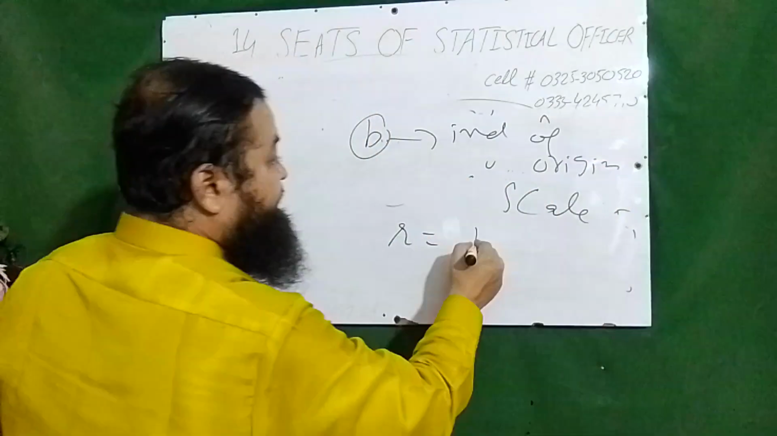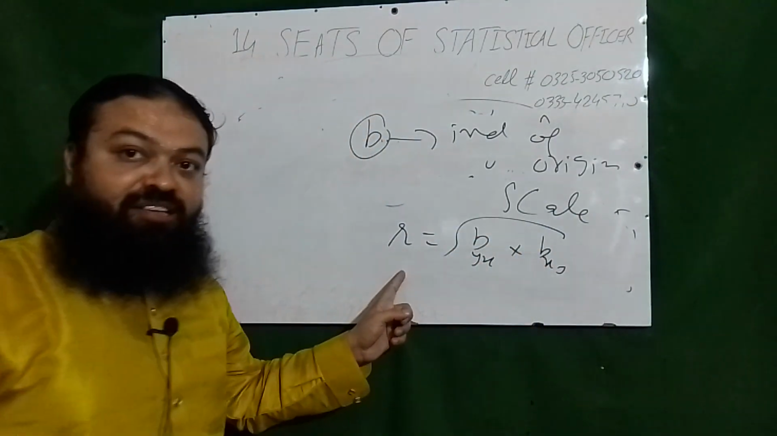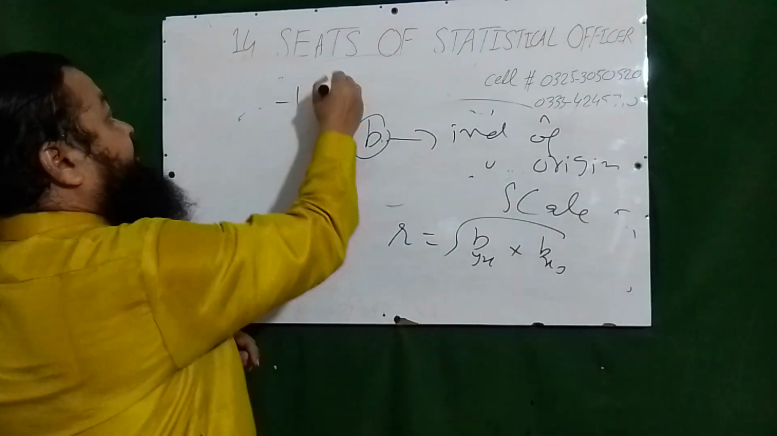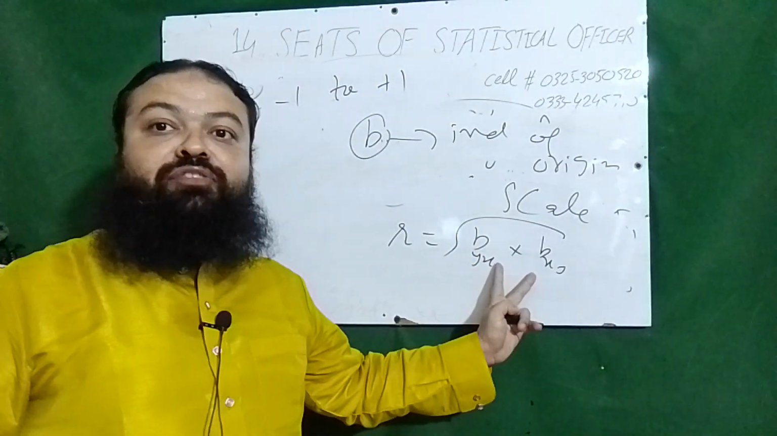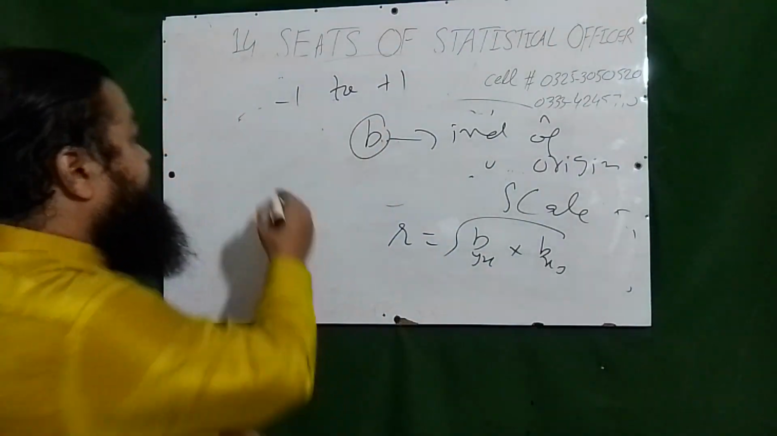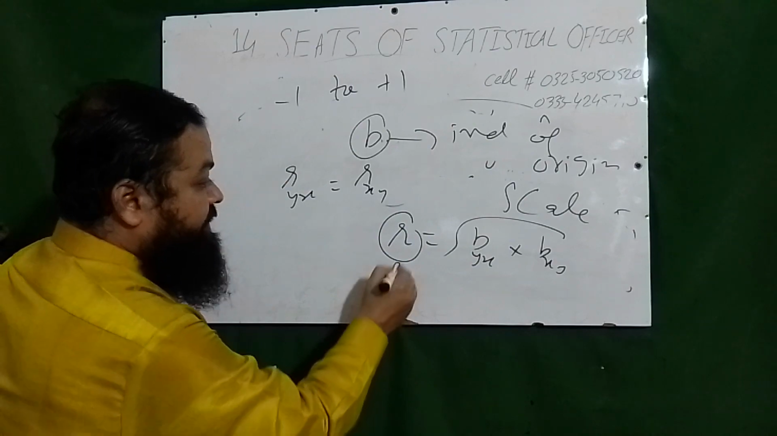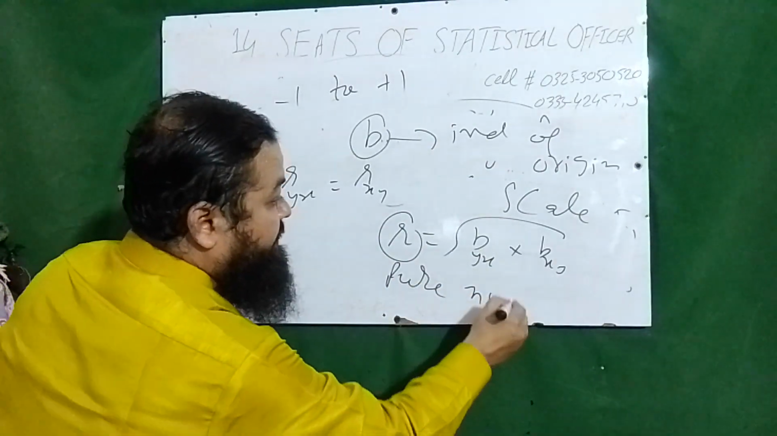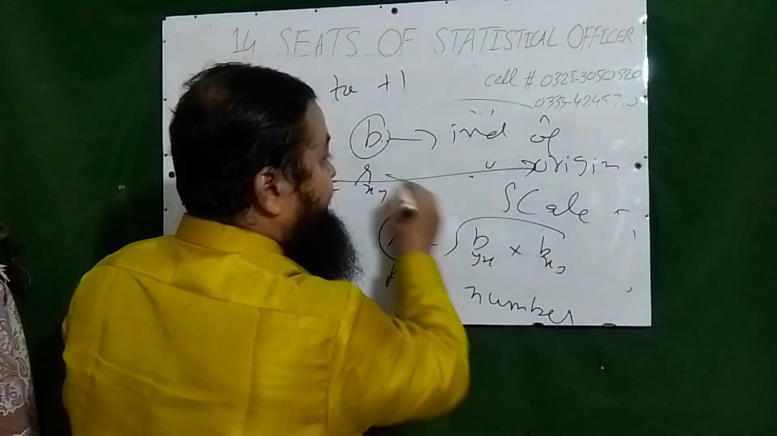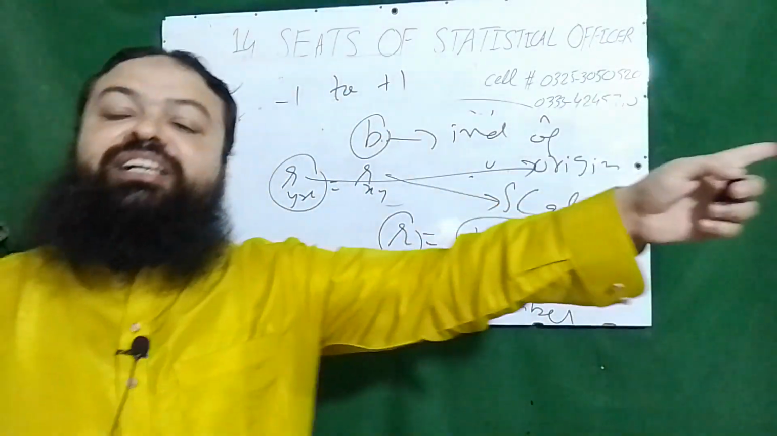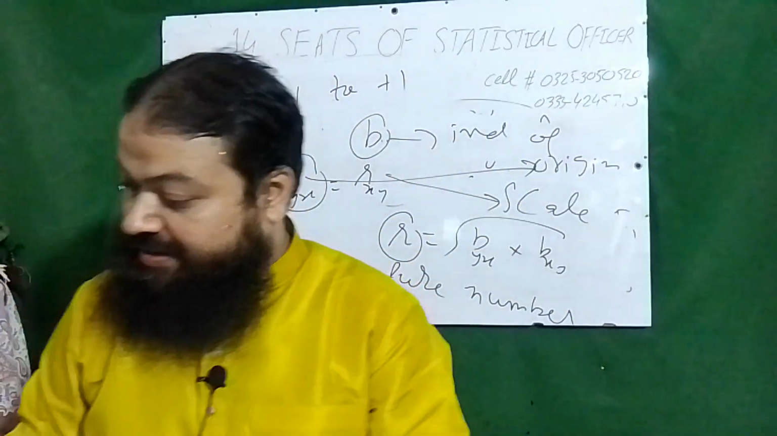Then r is equal to the square root of byx multiplied by bxy. r is the correlation coefficient, its range is -1 to +1, and it is the geometric mean between the two regression coefficients. This is the range, and ryx is equal to rxy. It is a pure number, it has no unit. And a very important question: it is independent of origin as well as scale. b was independent of origin but not scale, but r is independent of origin and scale.